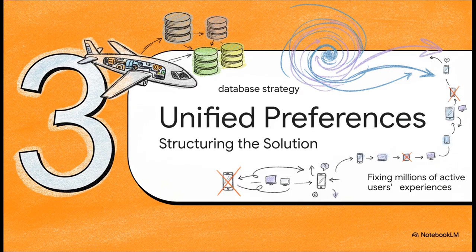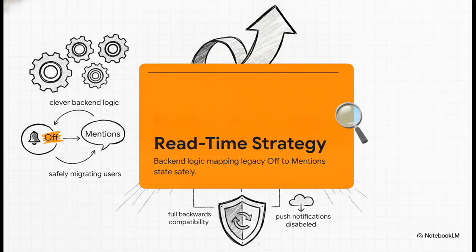And that brings us to section 3, the unified preference model, and how they structured the solution. Now, decoupling the architecture sounds great in theory, right? But to fix this for millions of active users, they basically had to rebuild the airplane while it was flying in midair. To avoid a totally disastrous rollout, they employed what's called a read time strategy.